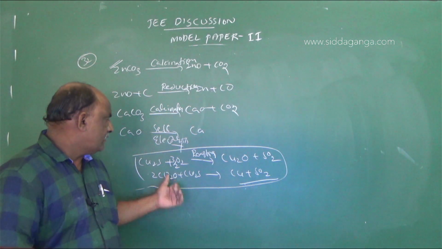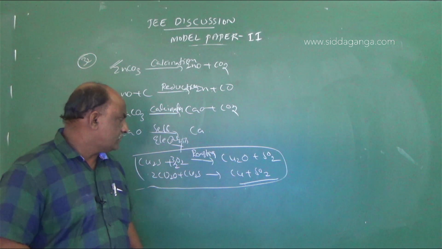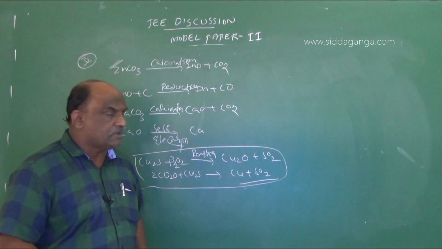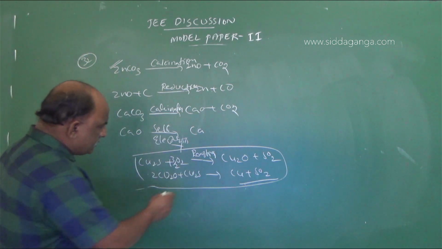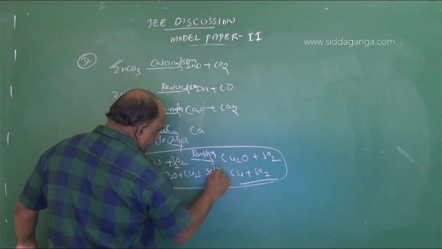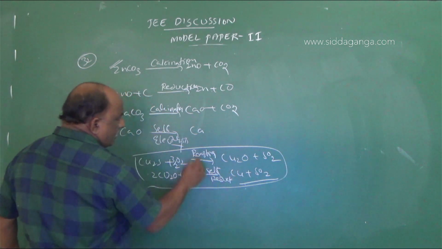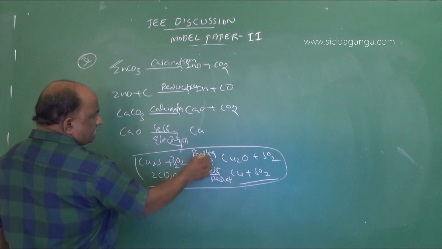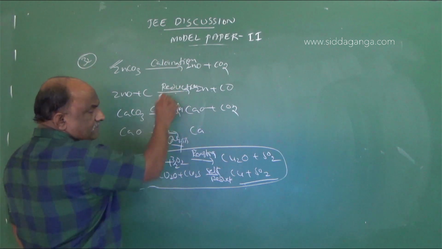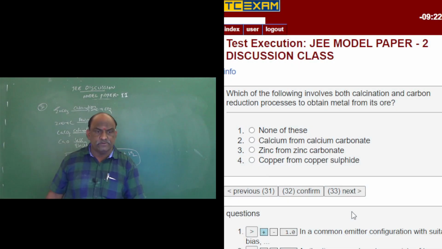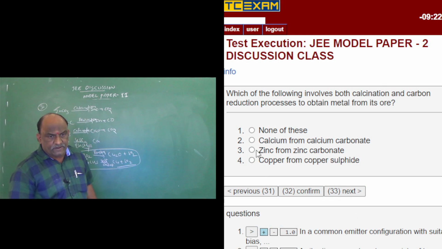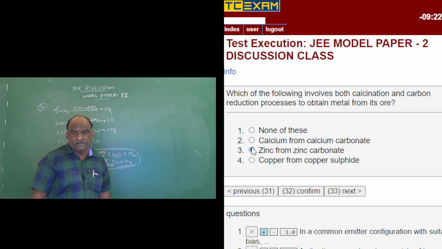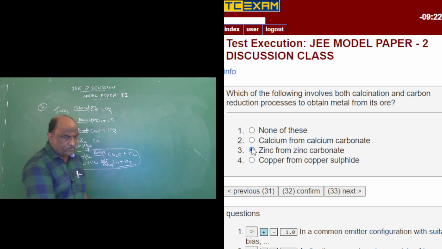For copper from copper sulfide, 3 by 2 O2 gives Cu2O plus SO2. Cu2O plus Cu2S gives rise to Cu plus SO2. This is called self reduction. First is roasting, second is reduction. What is the question here? Calcination and reduction, both processes. Which involves both calcination and carbon reduction? The option zinc from zinc carbonate is the only right answer. So you should go with that.